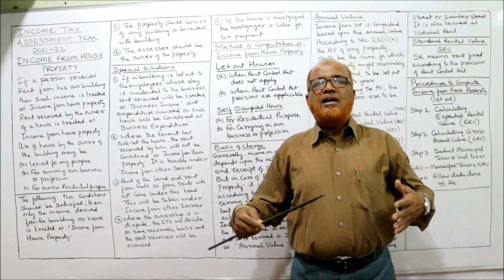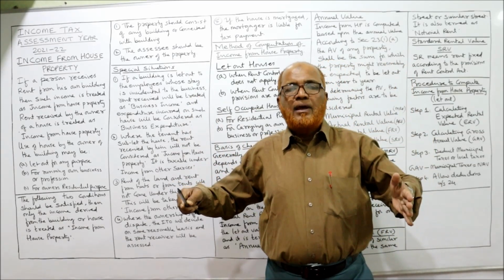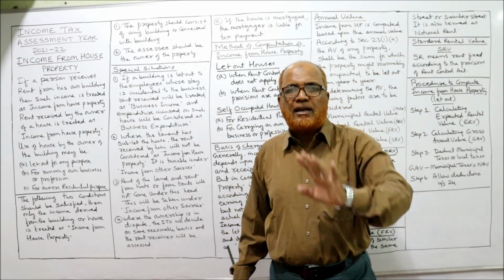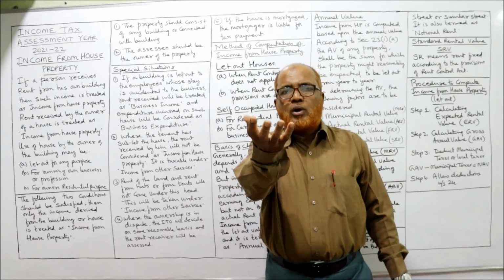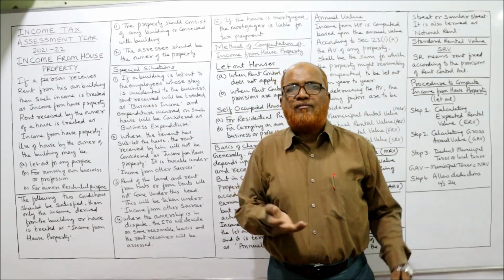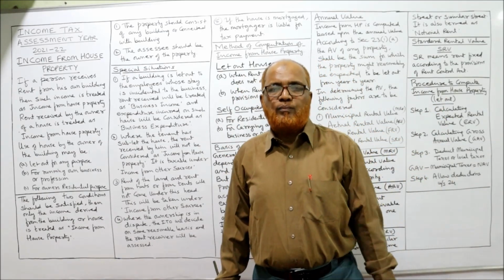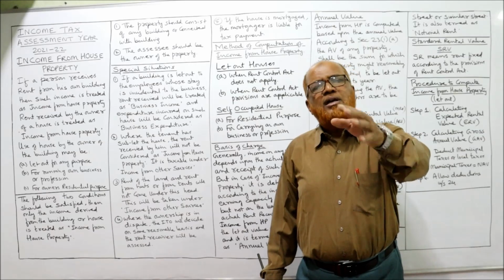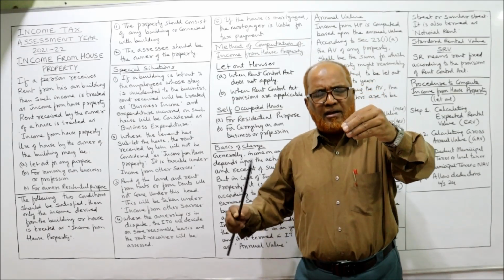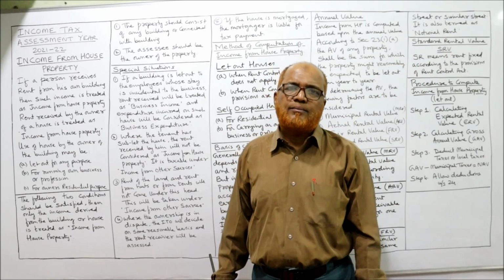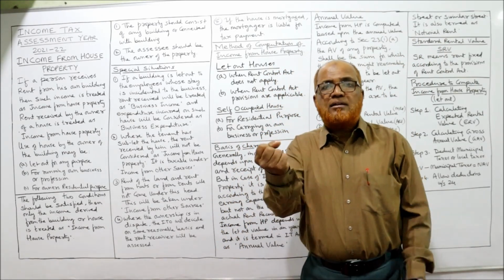Suppose I have a 3-storied building and I have given this 3-storied building to you. You are my tenant, so every month you pay me 1 lakh rupees as rent for the building. But I have given you the right to give some part of the property to another person on rent.